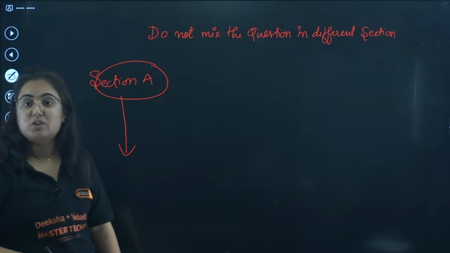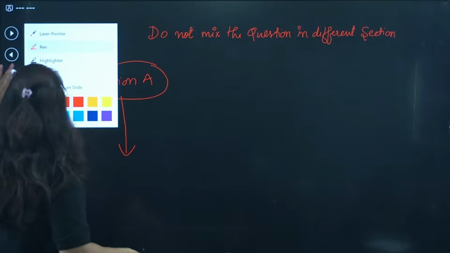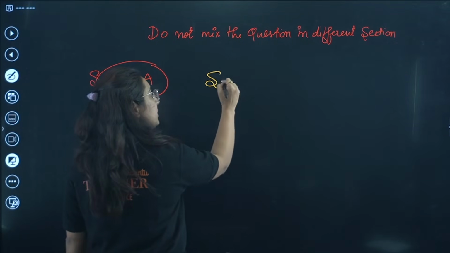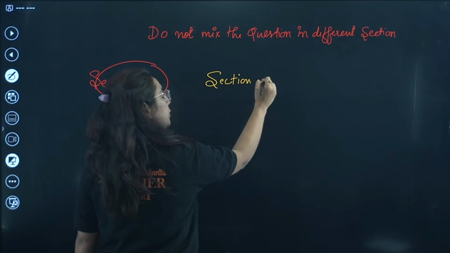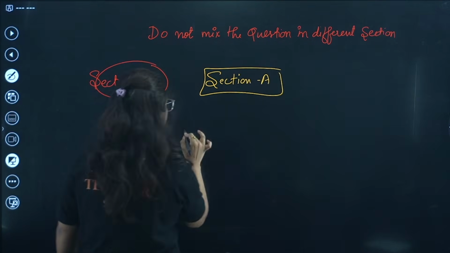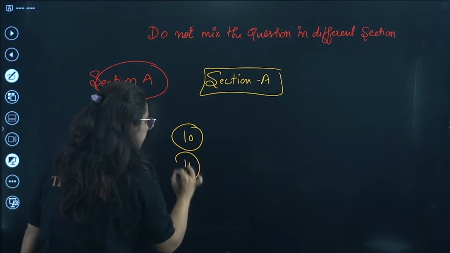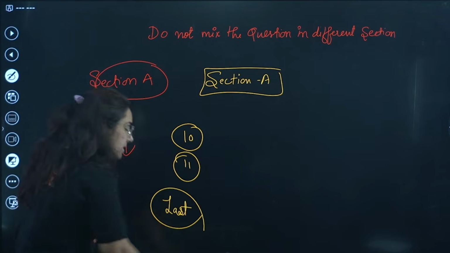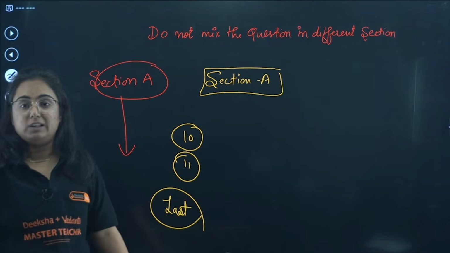Like previously what students were doing, majorly, that they start with section A, that is MCQ, right? And if they don't know question number 10 and question number 11, they write it in the last page. But this time you have to focus on this beta.